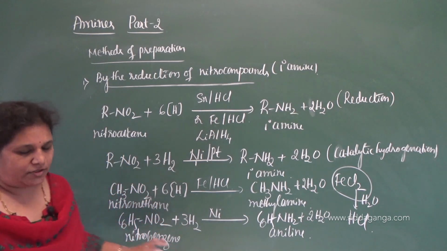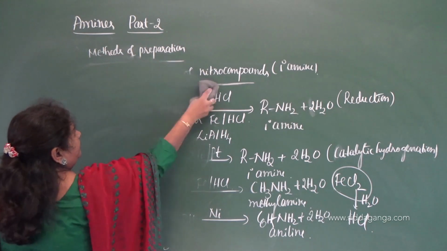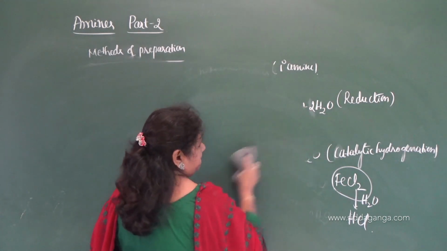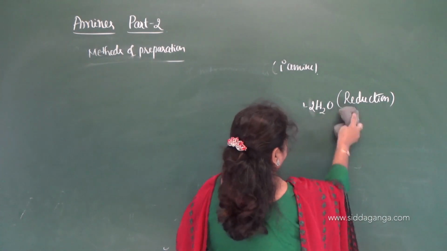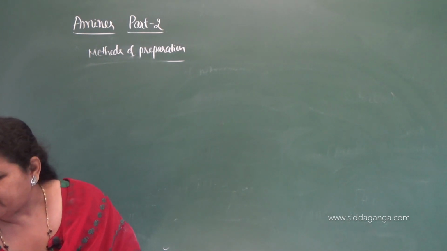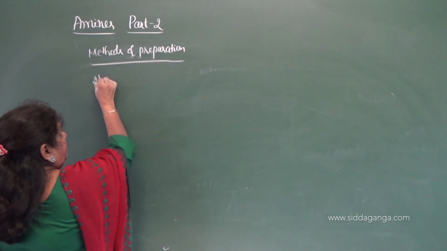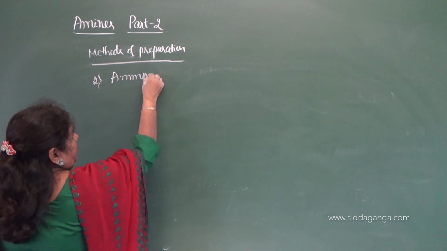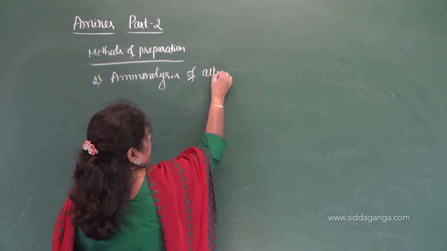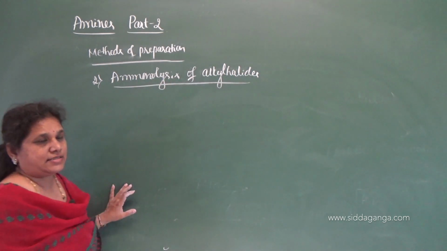Okay, now let us move on to the second method. The second one is ammonolysis of alkyl halides.